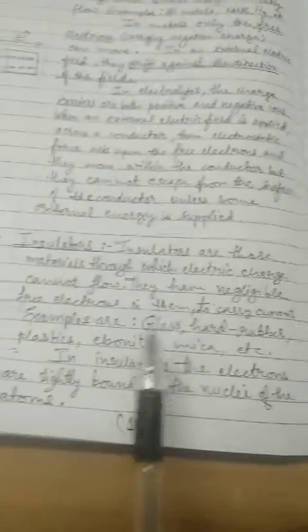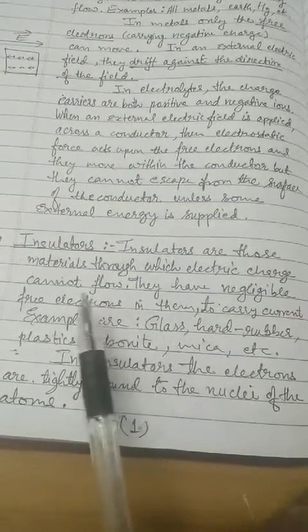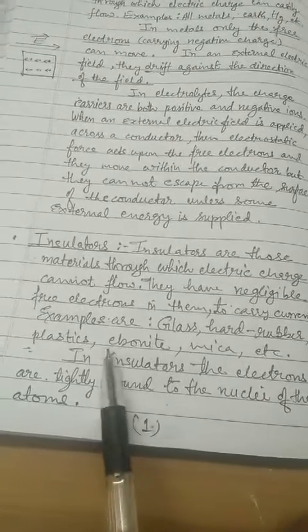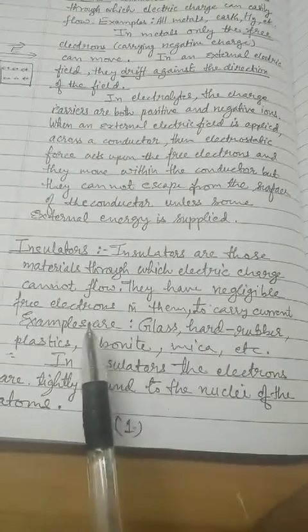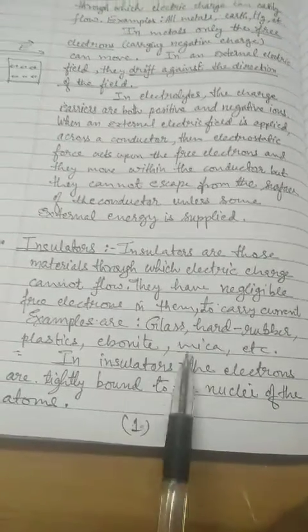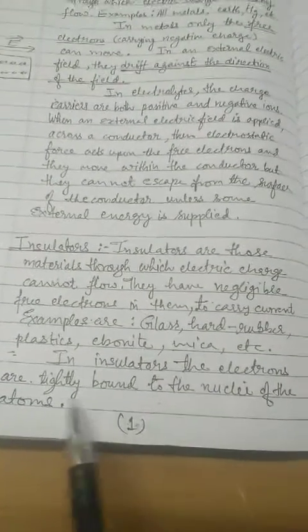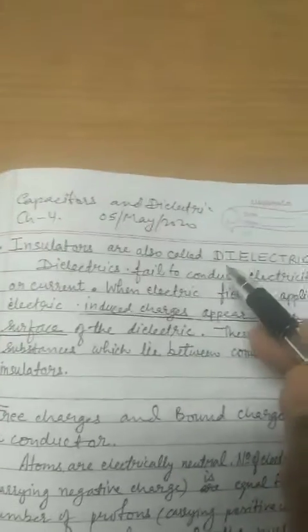Insulators are those materials through which electric charge cannot flow. We have examples like glass, mica, ebonite, plastic, etc., which are insulators. Insulators have very few, or you can say negligible, free electrons in them, and in insulators, electrons are tightly bound to the nucleus of the atoms. These insulators are also called dielectrics.